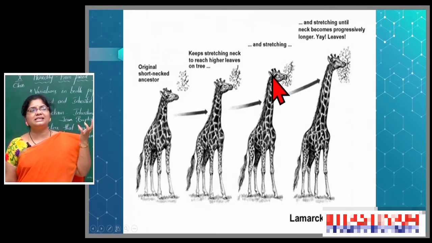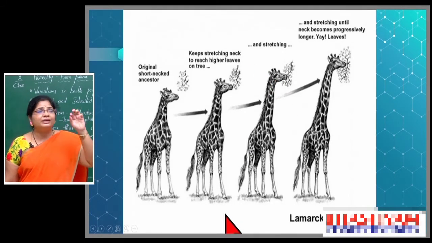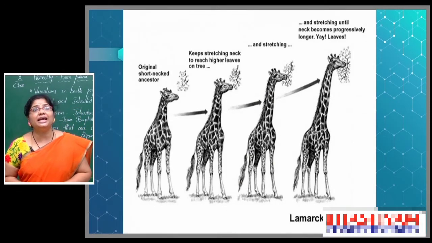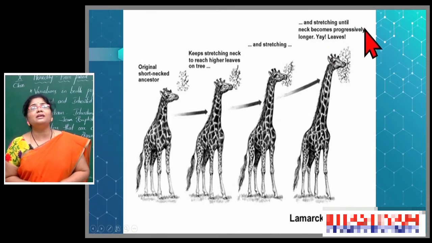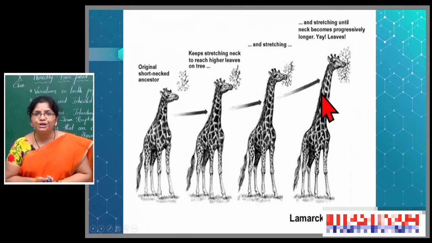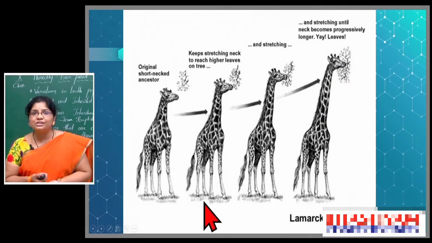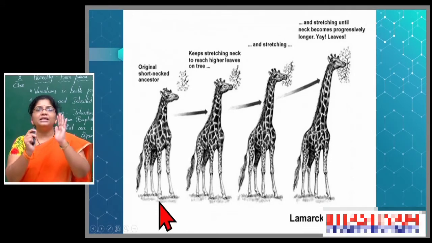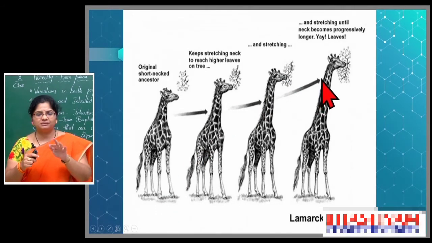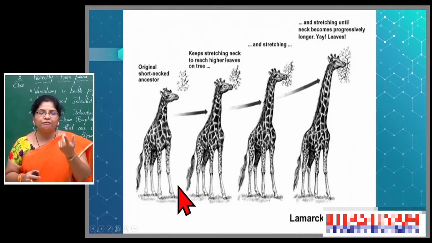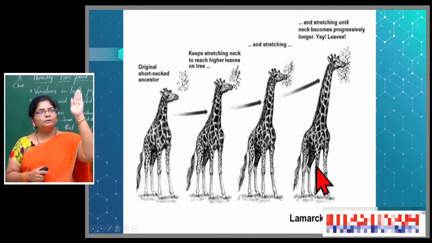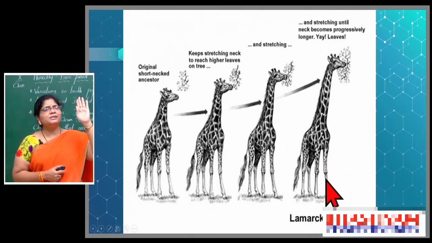Over several years it stretched the neck for capturing the leaves, and stretching until the neck becomes progressively longer. So, when the giraffes are stretching their neck continuously, it leads to the neck becoming longer. Not only the neck, if you observe the forelimbs, F-O-R-E, forelimbs means the front two legs, they also become too long.